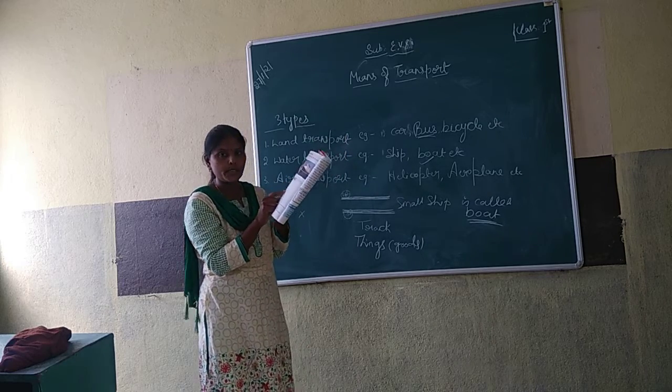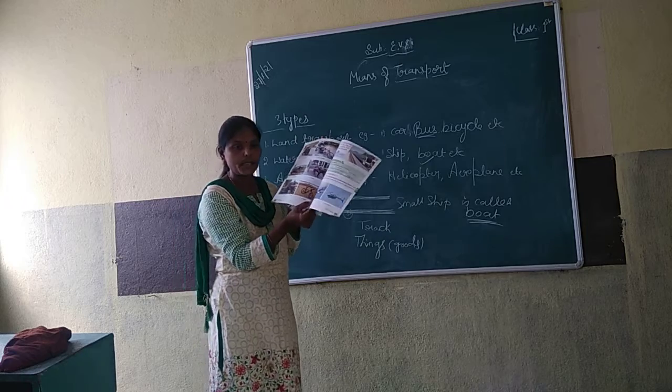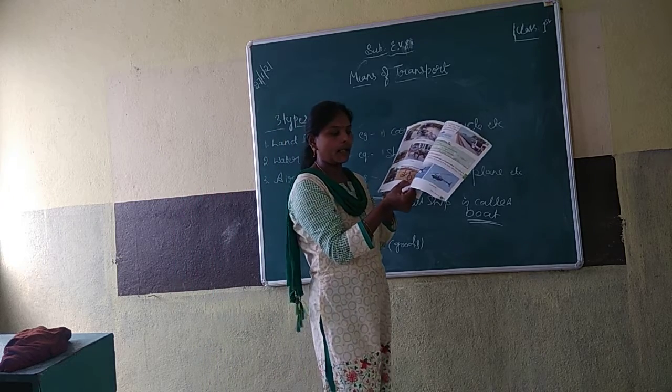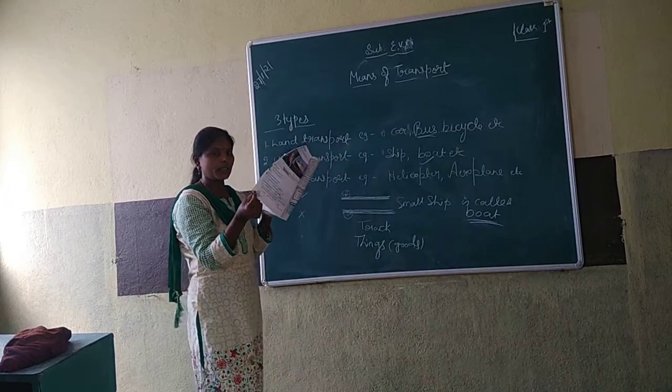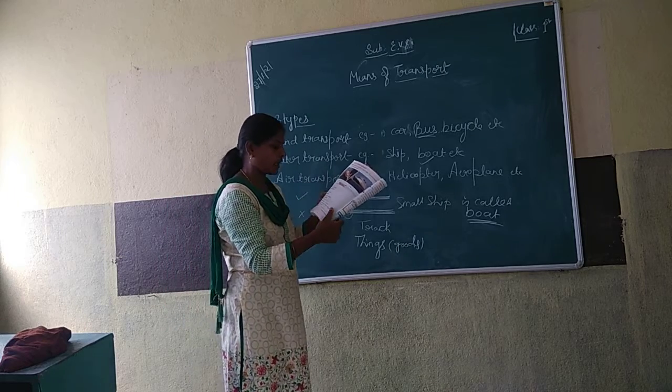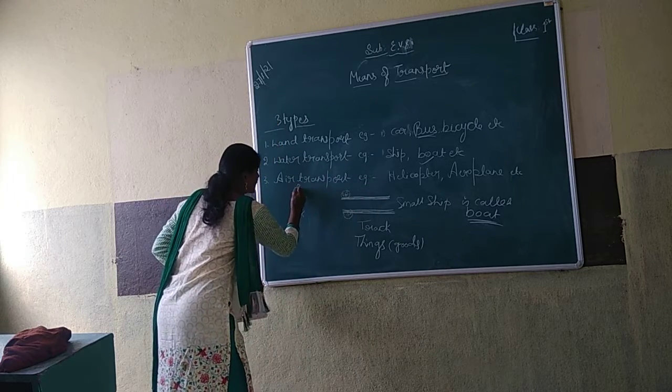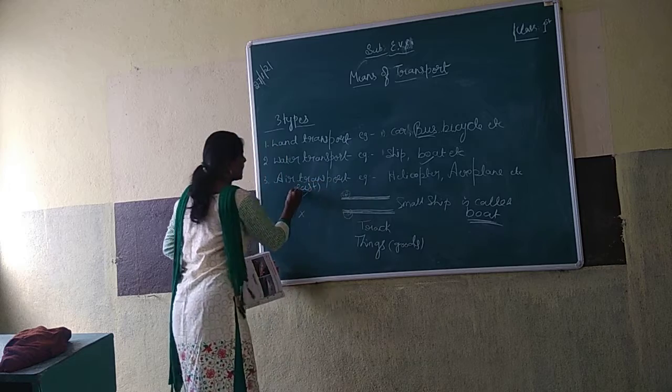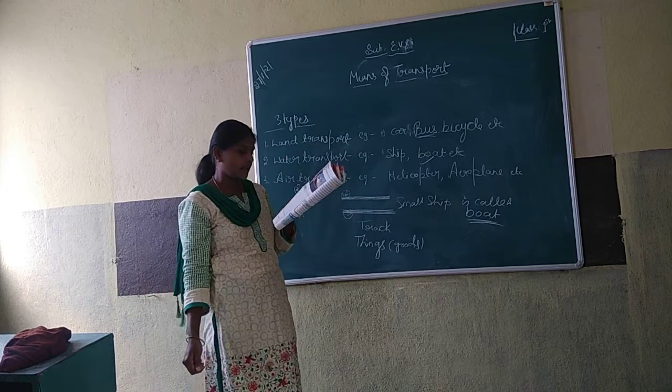Name the fastest means of transport. The fastest means of transport is the aeroplane. Aeroplane is a very fast means of transportation. This is very fast. The fastest means of transportation is the aeroplane.